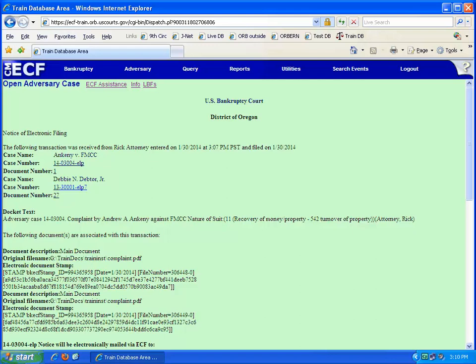The Notice of Electronic Filing, or NEF, displays, which provides the adversary proceeding number, the document numbers for the complaint in the adversary proceeding and the cross-filed entry in the bankruptcy case, the docket text, the parties receiving electronic notification of the filing of the document, and those parties who may not receive electronic notification of the filing. You may print the Notice of Electronic Filing now or at any time by accessing the docket report and clicking on the silver ball located next to the document number.